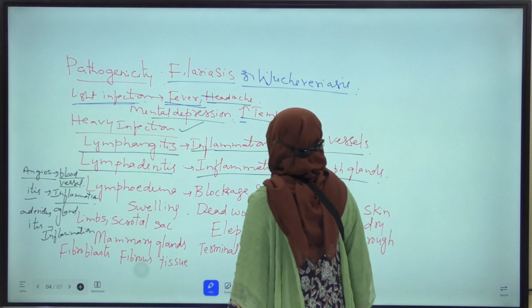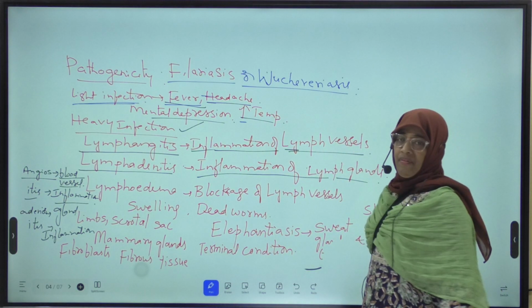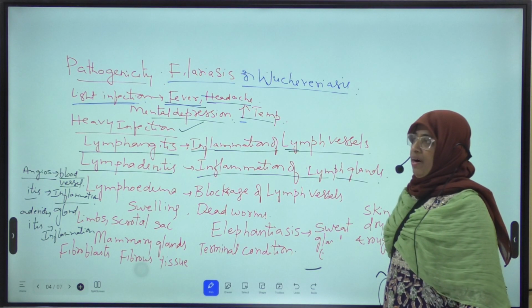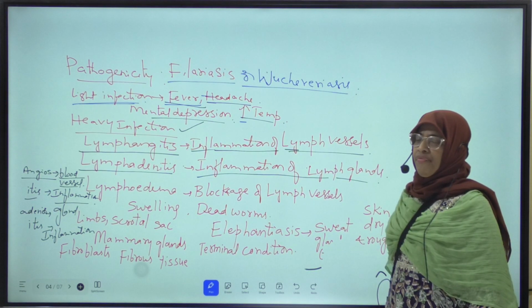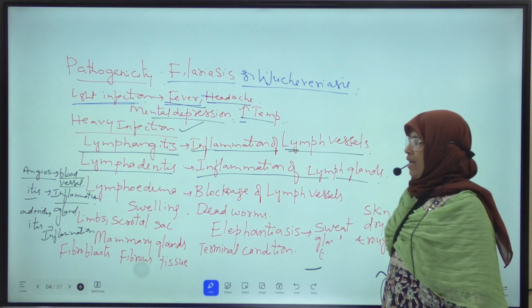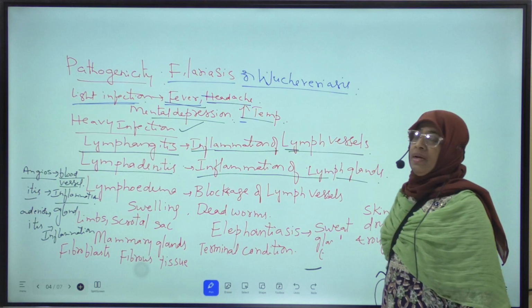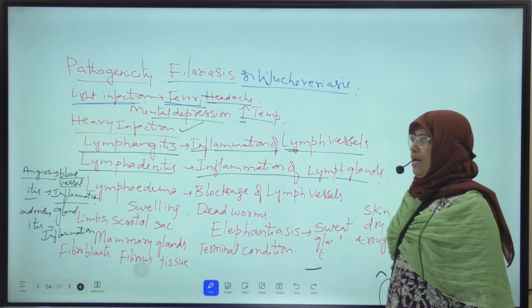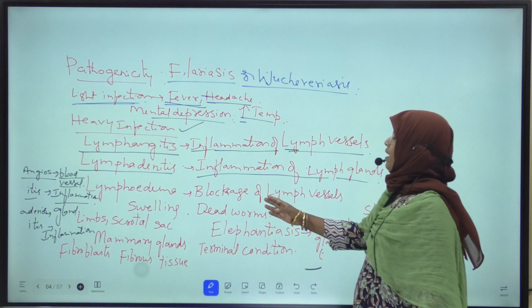Next, if more number of filarial worms are present in the lymph vessels of man, what happens? It causes obstruction to flow of lymph in the lymph vessels. So, due to this, what happens?